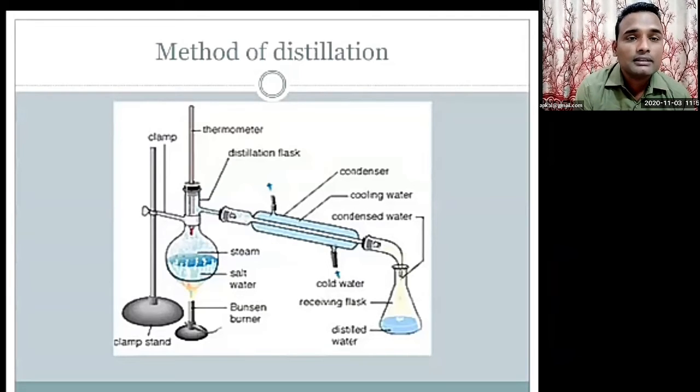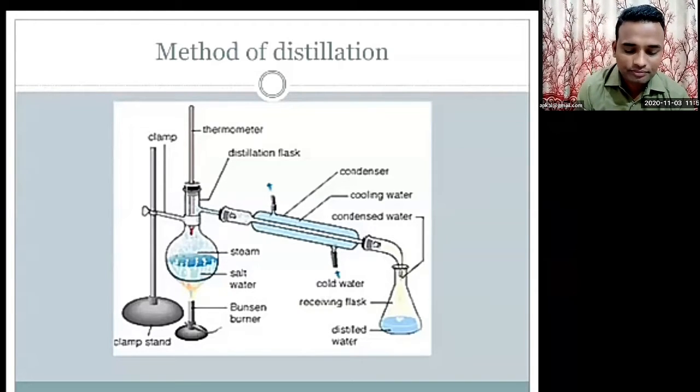So what process is there? When you heat the water, it converts into water vapor, and it passes to the next part, the condenser, which is surrounded by cold water. Whenever the water vapor reaches the condenser, its temperature reduces and it turns into water droplets. You can see some amount of water has been collected in the flask. This is the process of distillation.